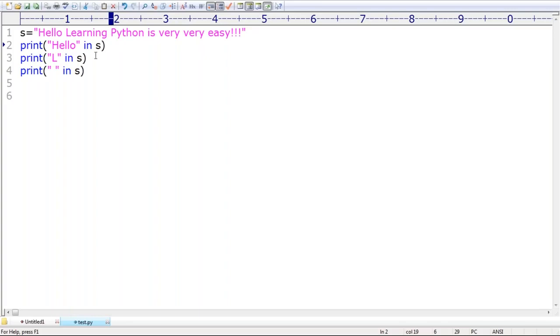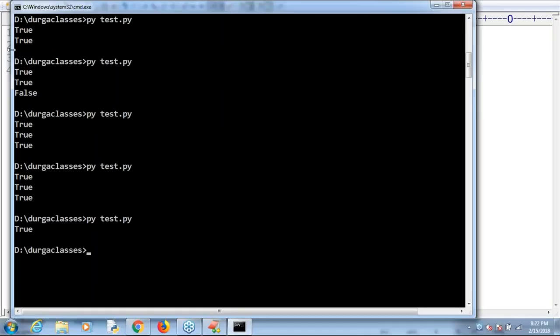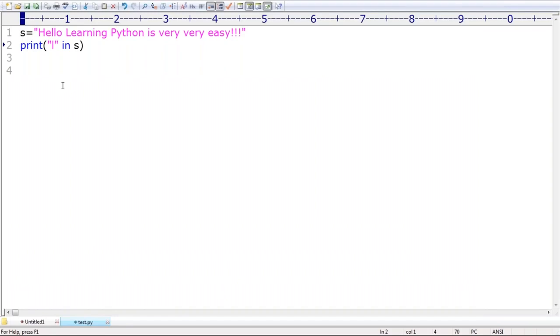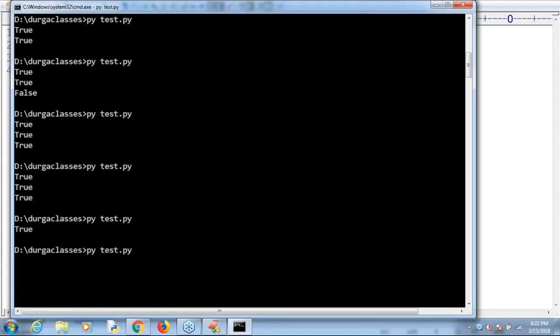Next, if you are checking for small l, what is the answer? Please respond. If I'm checking small l in s, what output do we get by default? False is the answer. The reason: please cross check, is small l there anywhere? Here capital L is already there. That's the problem. If I take small p, because I have capital P, and I search for small p, then small p is not there. That's why False will be the answer.